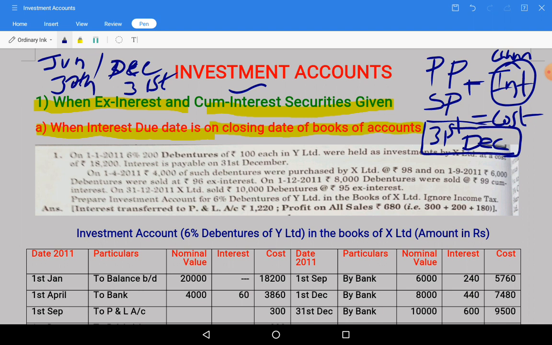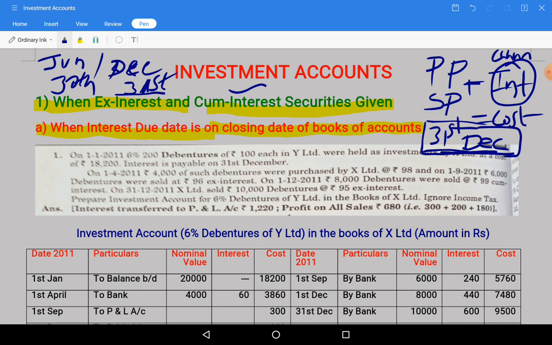So here the payment date is 31st December, which equals the close of books of accounts. In this situation, for the opening balance and closing balance there will not be any interest portion accrued.